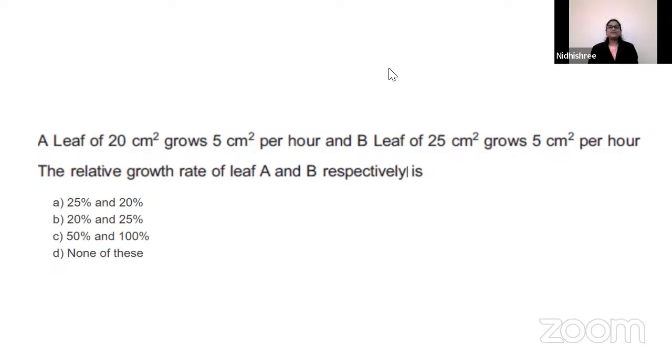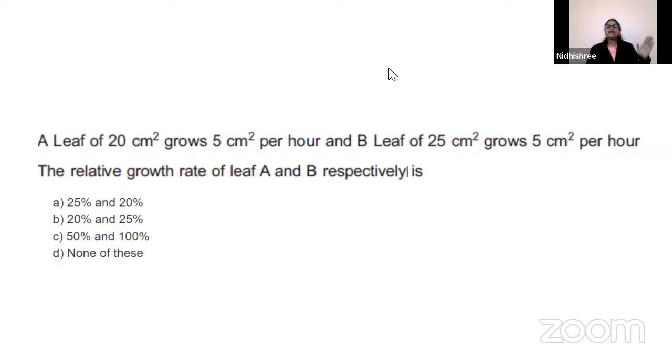See here, 5 centimeter square by 20 centimeter square into 100. They asked for percentage, so into 100. So 5 ones are 5, 4 ones are 4, 25s are.